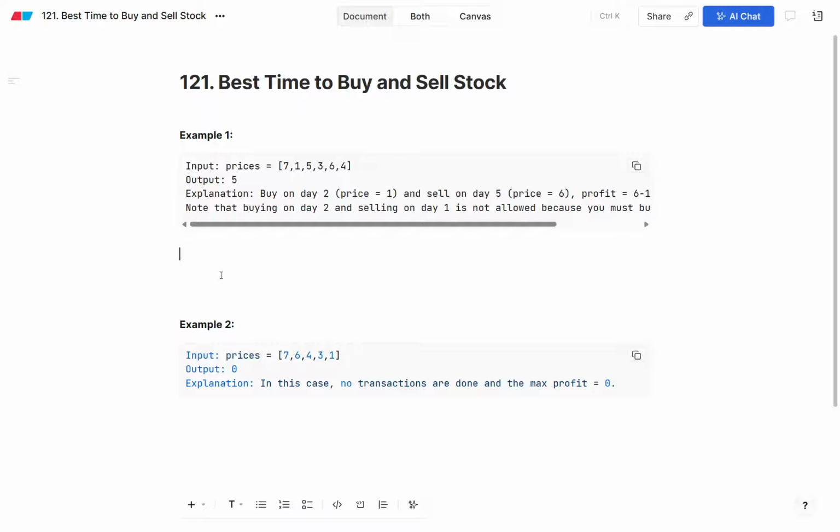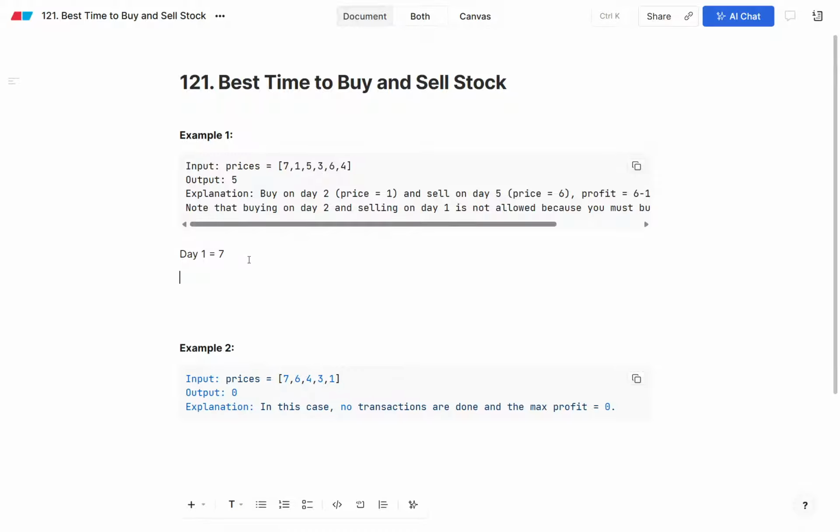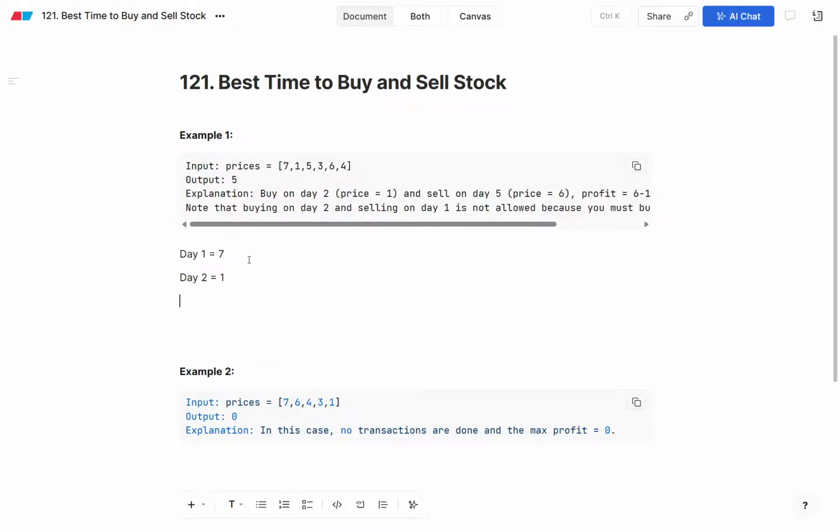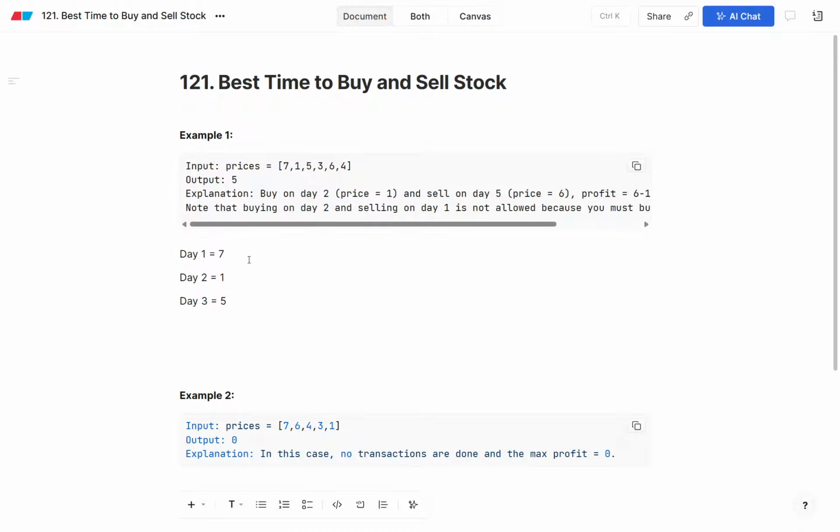On day one, the cost of the stock is 7. Suppose, for example, you bought the stock at 7. Then day 2 is there, let me write it so that it is clear. Then 1. Then day 3 is there, equals 5.